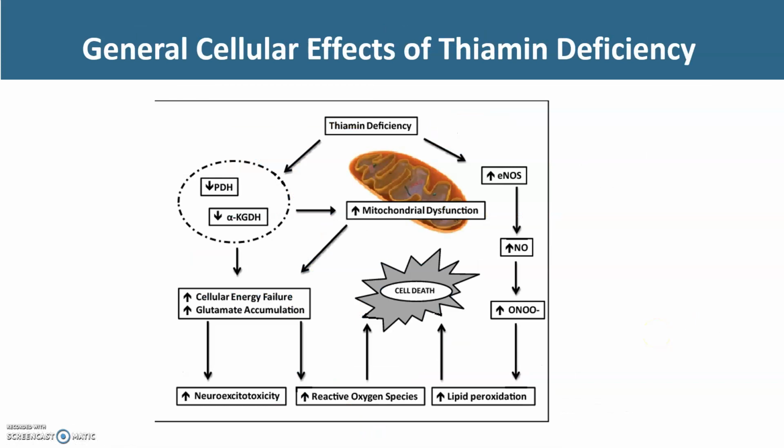In general, we see thiamine deficiency cause mitochondrial dysfunction, which, as we follow all the three arrows downward at the bottom of the slide, we see neuroexcitotoxicity, and this causes damage to neurons. We see increased reactive oxygen species and increased lipid peroxidation. These last two will contribute directly to cell death.